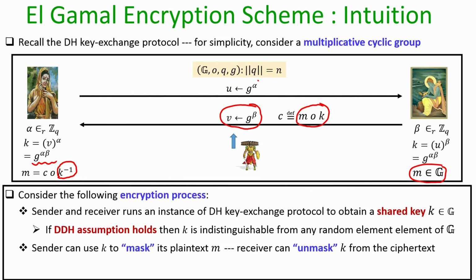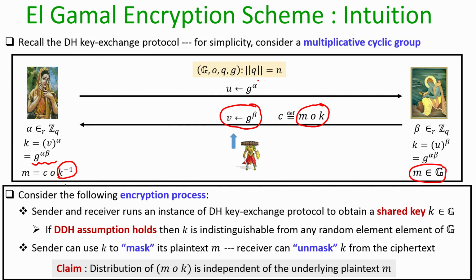Since element k is known to Sita and she knows the group description, she can compute the multiplicative inverse in polynomial time, which I denote by k inverse, and if she performs the group operation on the ciphertext C and k inverse, the effect of k and k inverse cancels out and Sita ends up getting the plain text M.